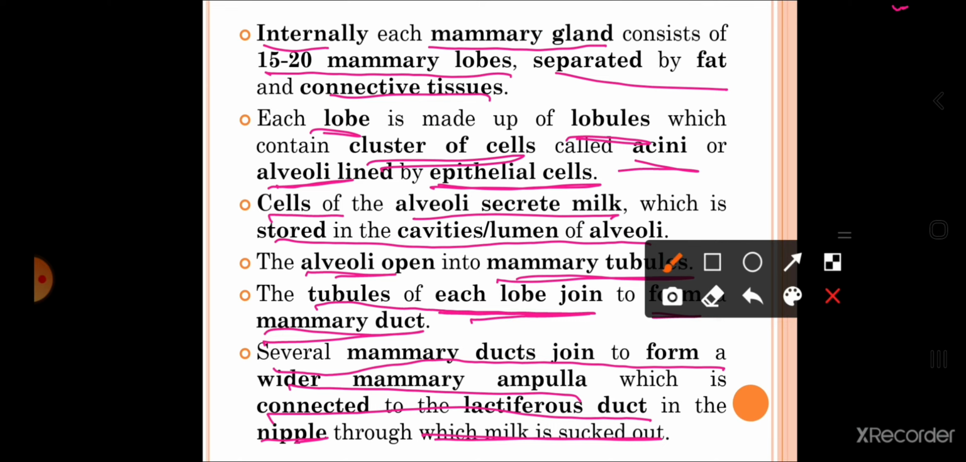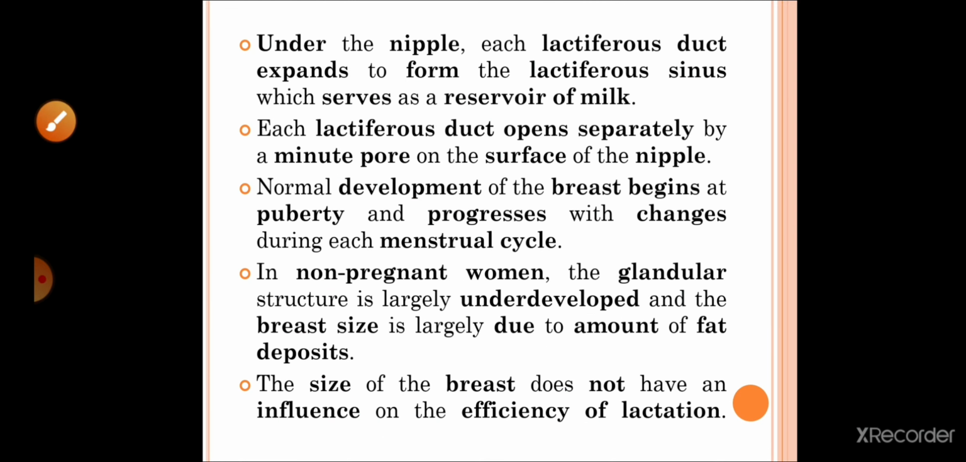See, mammary gland consists of mammary lobes. Each lobe consists of lobules. These lobules consist of the alveoli. Alveoli secrete the milk. These alveoli open into the mammary tubules. Tubules join and form mammary duct. Mammary duct will join and form ampulla. This ampulla opens into the lactiferous ducts which are present in the nipple.